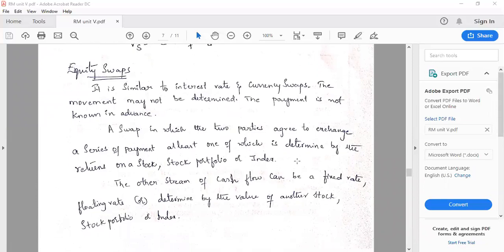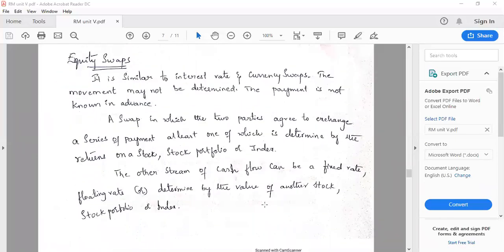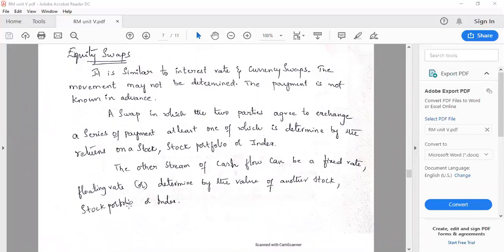An equity swap is a swap in which two parties agree to exchange a series of payments, at least one of which is determined by the return on a stock, portfolio or index. On the other stream, the cash flow can be a fixed rate, a floating rate, or determined by the value of another stock. To understand clearly, the exchange medium here is stock or equities. Stock or equities of one party get exchanged with stock or equities of the other party, right?